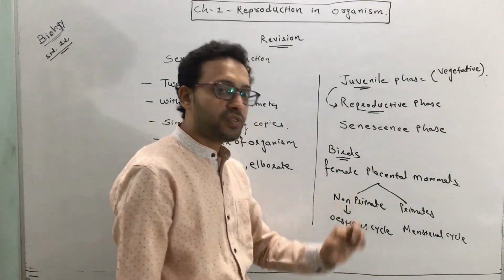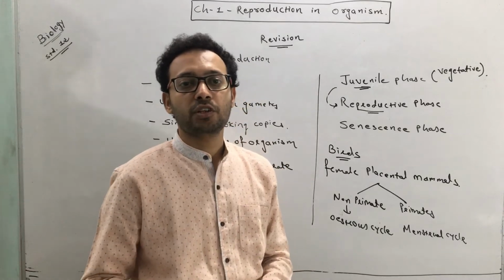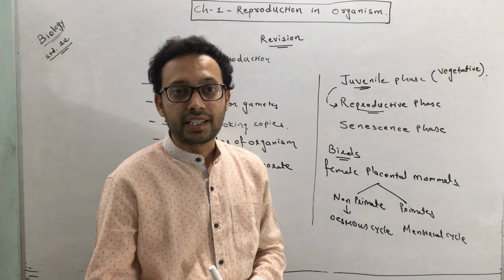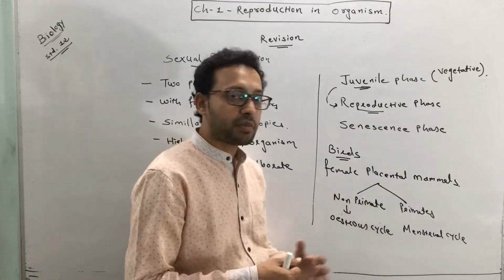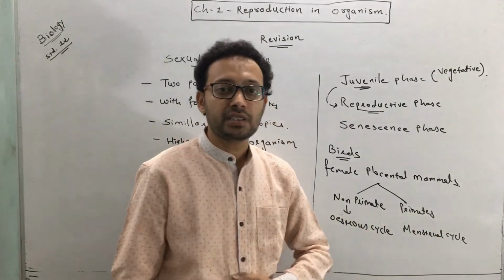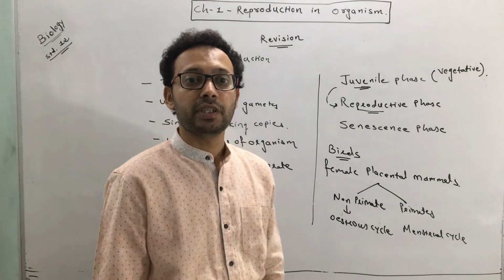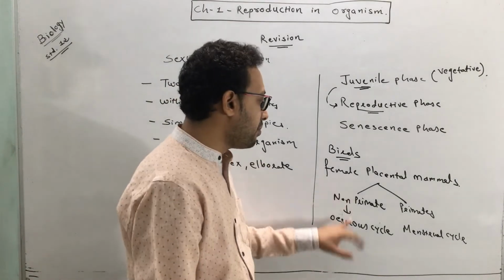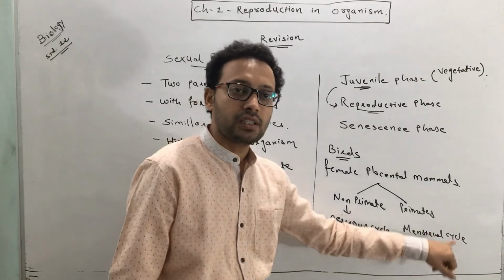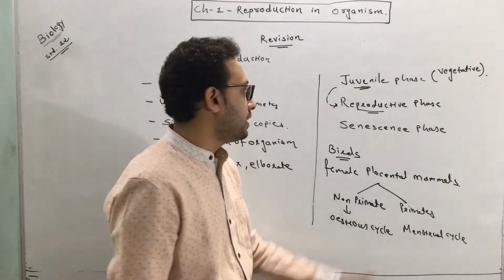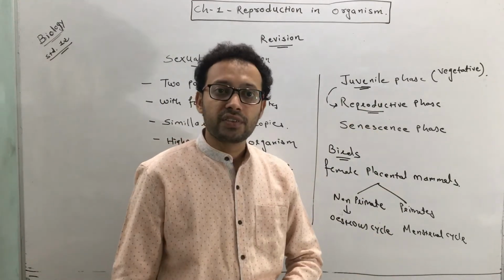Which are the examples of non-primates? The examples of non-primates are cow, sheep, tiger, deer. Which are the examples of primates? The examples of primates are ape, monkey, human being. Right? So in non-primates you can observe the estrous cycle, and in primates you can observe the menstrual cycle. Okay, so that is about the reproductive phase.